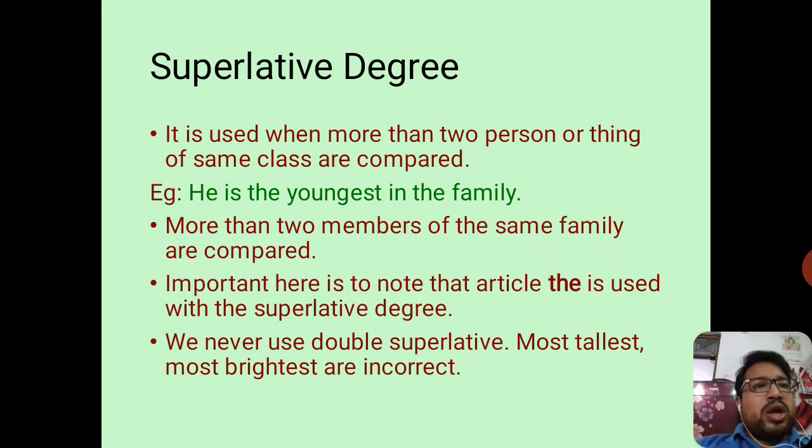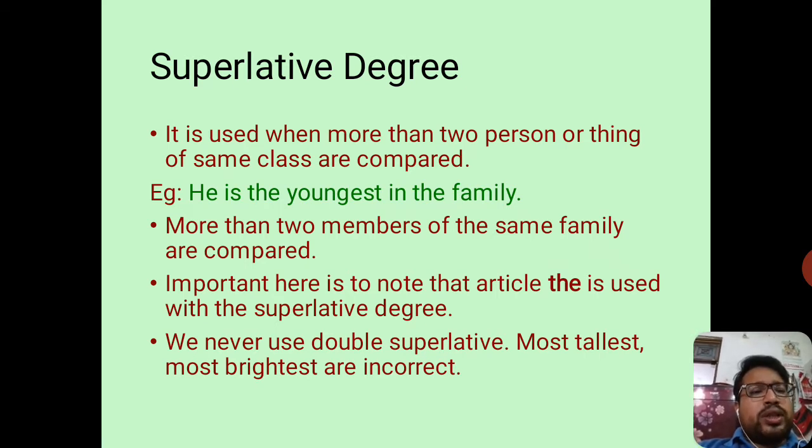So we are talking about one family, and among that family's members, that one person is the youngest. So more than two members of the same family are compared here. Suppose there are 10 members in a family, and out of them only one is the youngest of them all. So we are comparing one with the rest, nine. Okay.